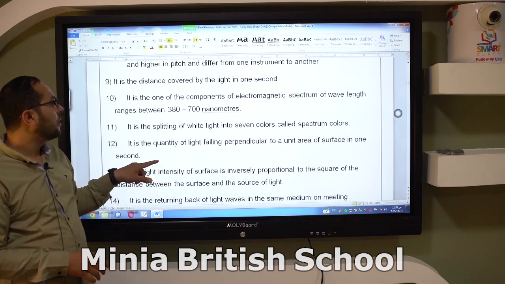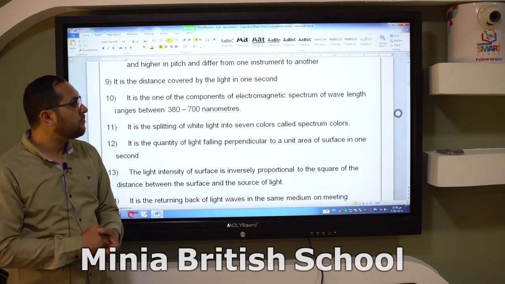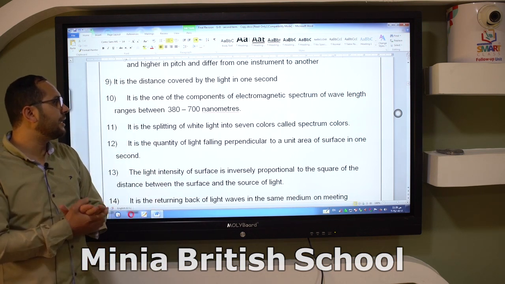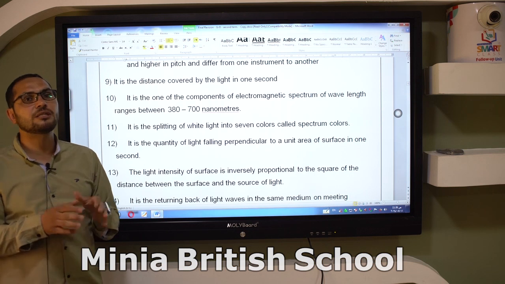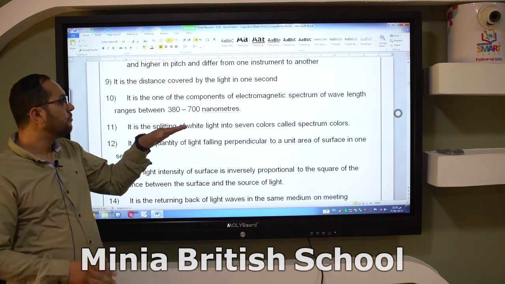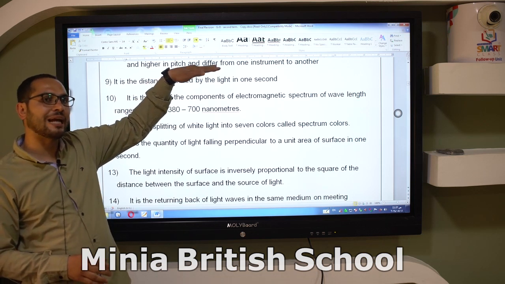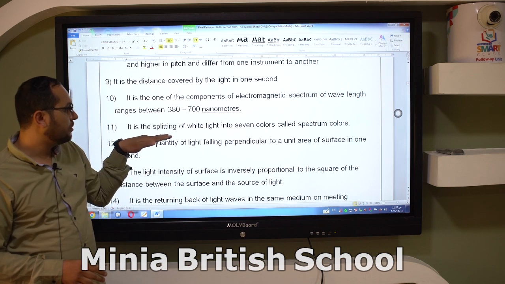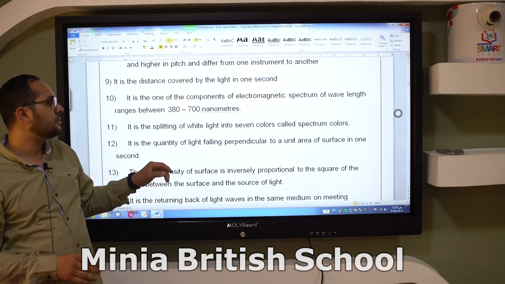Okay. It is one of the components of the electromagnetic spectrum of wavelength ranging between 380 to 700 nanometers. This is the visible light. More than 700 nanometers, we can't see it. Less than 380 nanometers, also we can't see it.